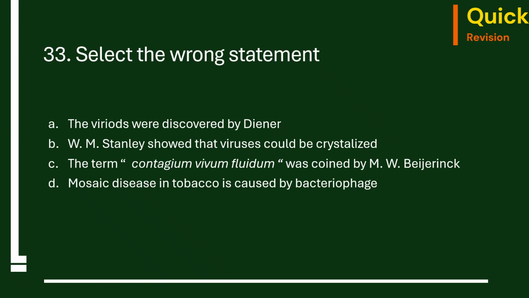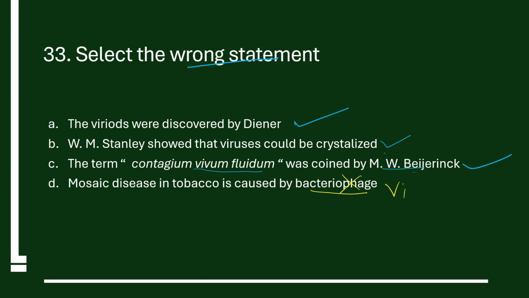33rd question. Select the wrong statement. The viroids were discovered by Diener. It's correct. W.M. Stanley showed that viruses could be crystallized. Correct. The term contagium vivum fluidum was coined by M.W. Beijerinck. It is correct. The mosaic disease is caused by bacteriophage. This is a wrong statement. It's not bacteriophage. It's the virus. So the correct answer is option D.